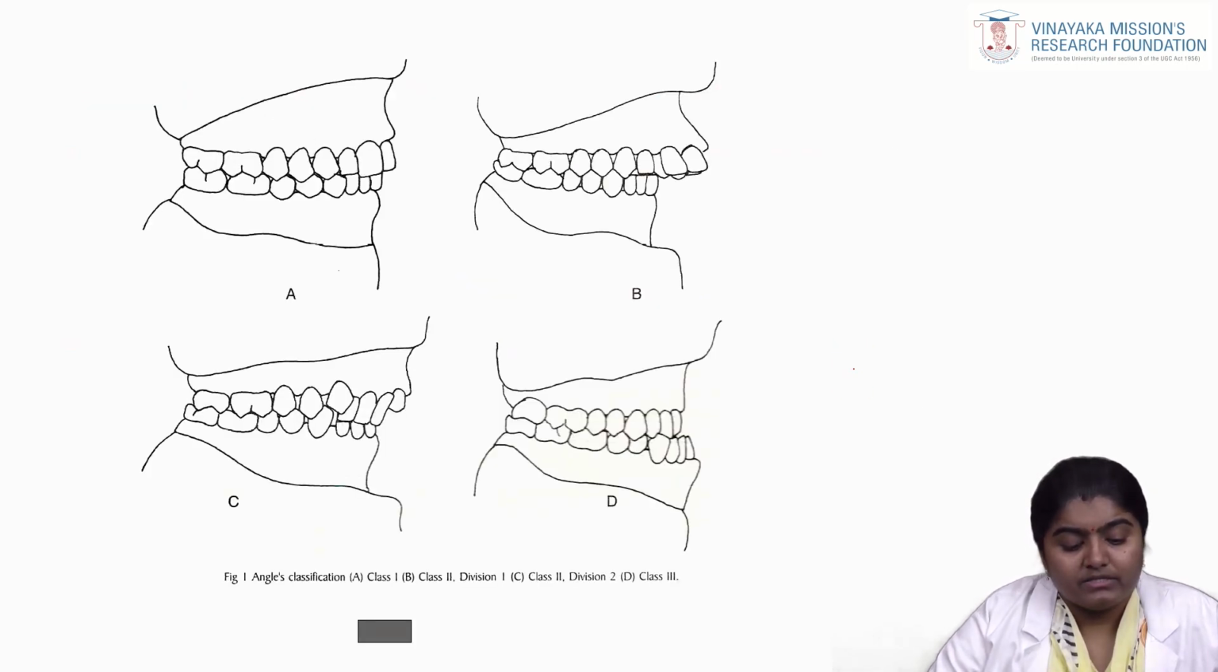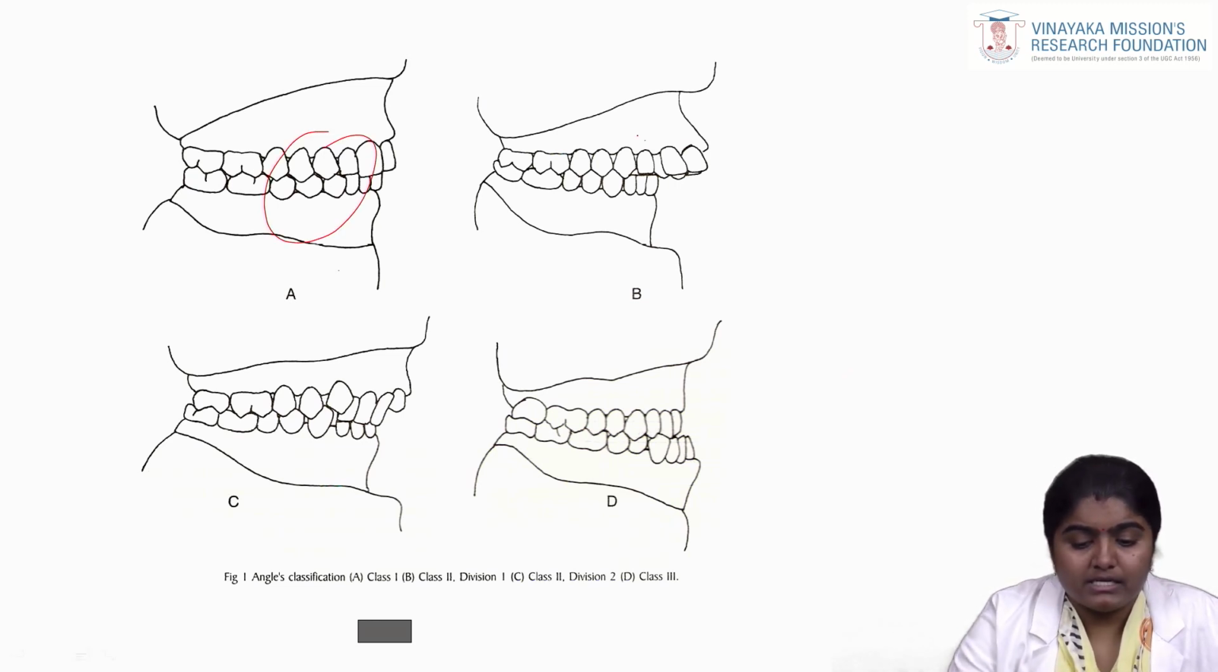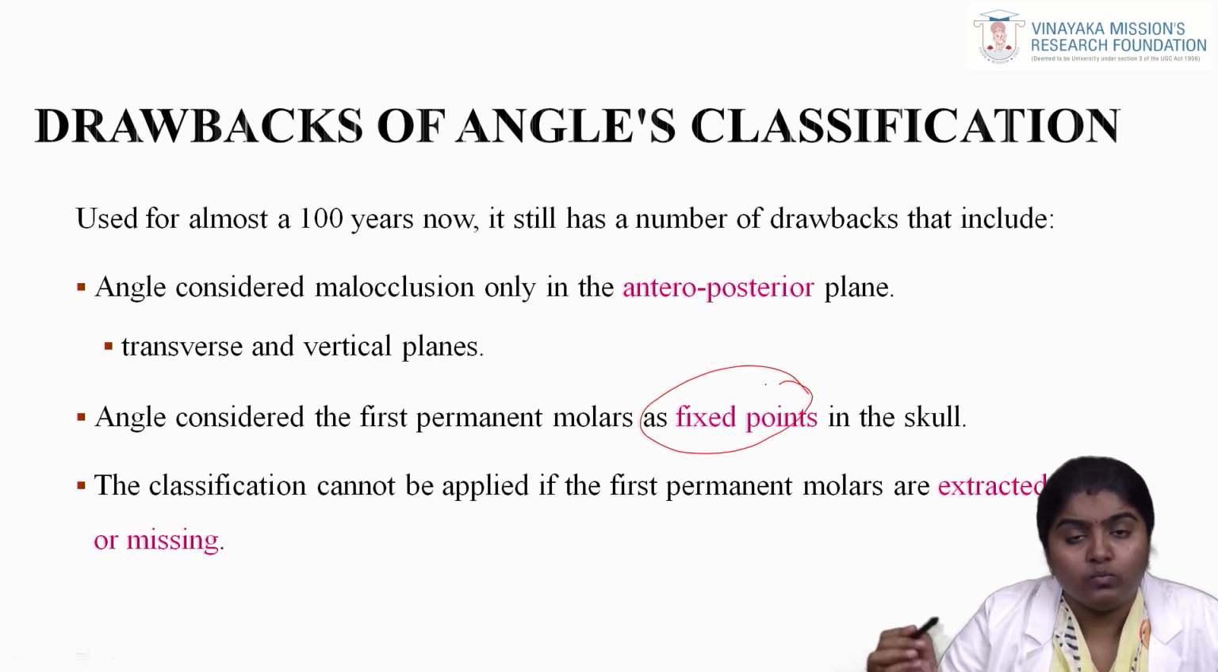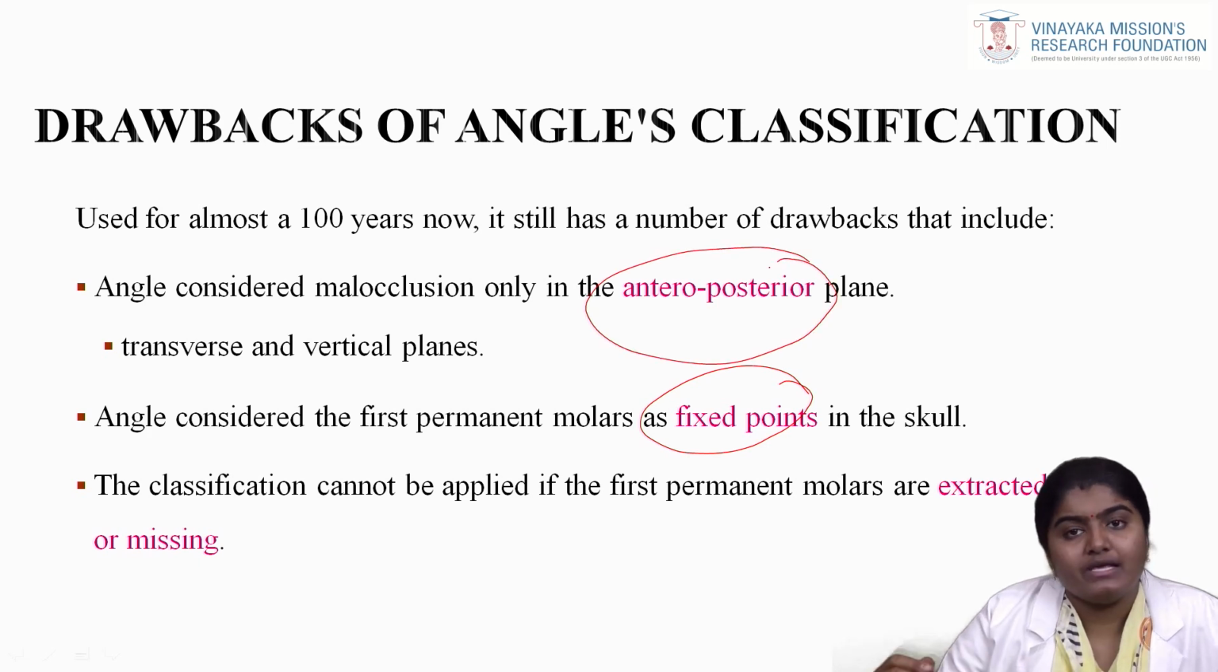You can see the picturization here: the Angle's class 1 malocclusion, Angle's class 2 division 1 and division 2, and finally Angle's class 3. Okay. And what are the drawbacks of Angle's classification? Although it is 100 years old, it is based on a fixed point. It is based on only a single plane, that is the anteroposterior plane. So various types of classification came into existence.